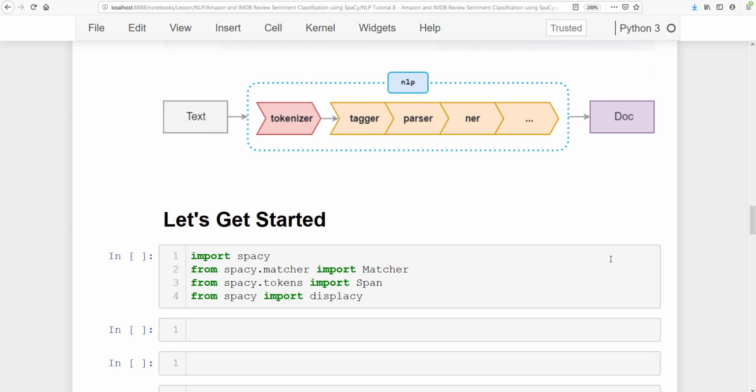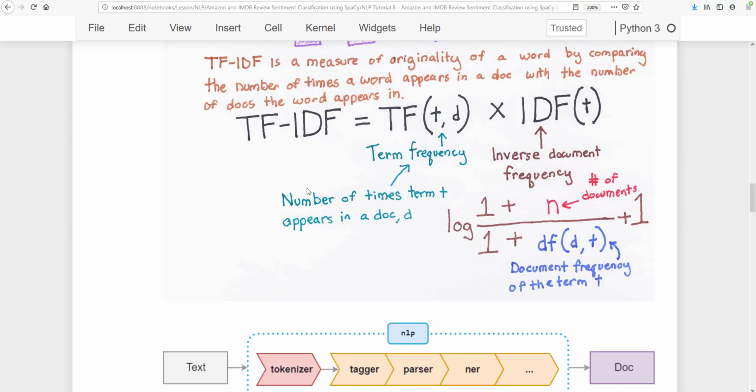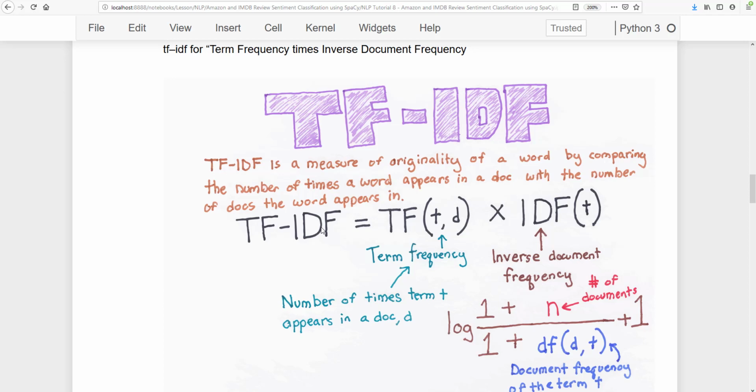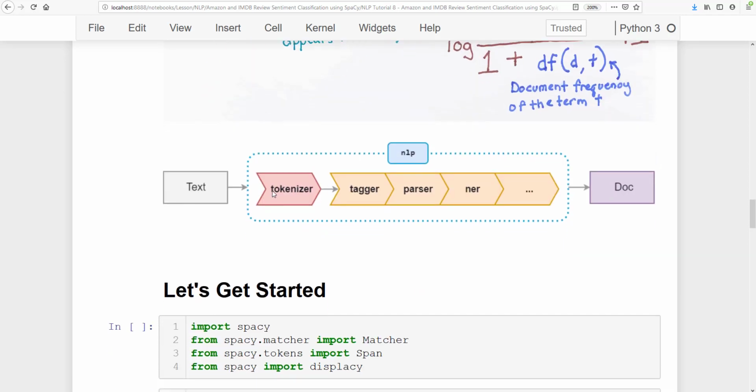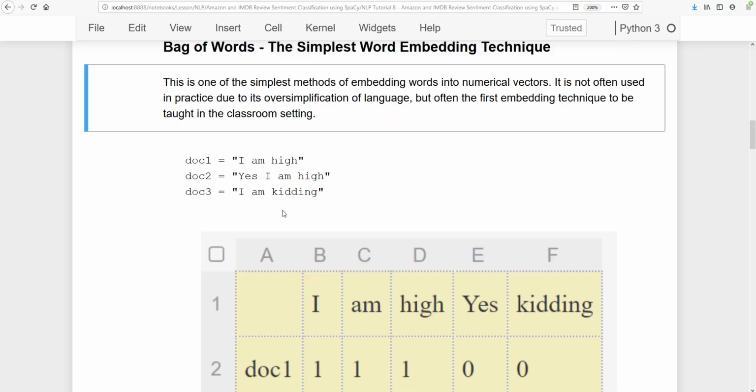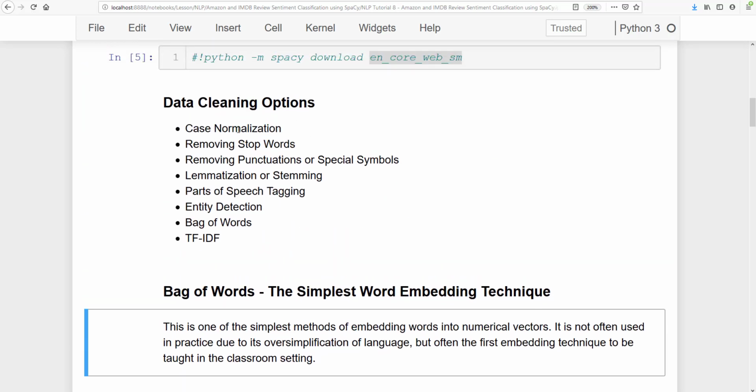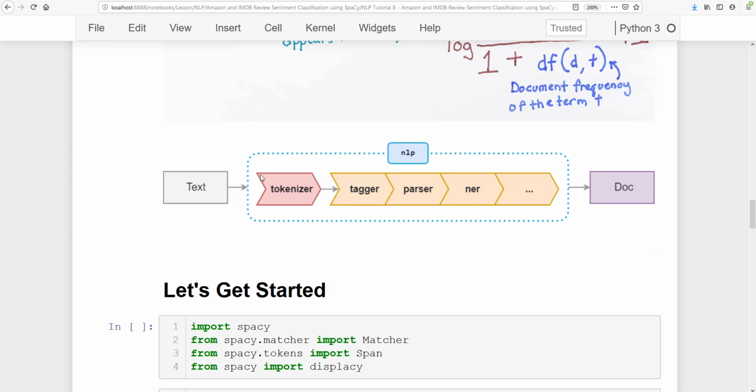So how does NLP work, I mean how does SpaCy work. The TF-IDF we will use from the scikit-learn library, but we will also be using the NLP module of SpaCy for cleaning our dataset. As we mentioned, we need to clean our dataset: case normalization, removing stop words and punctuation, lemmatization, all those things we will be doing in this lesson. And for that we need SpaCy. The NLP module in SpaCy has this kind of pipelining.